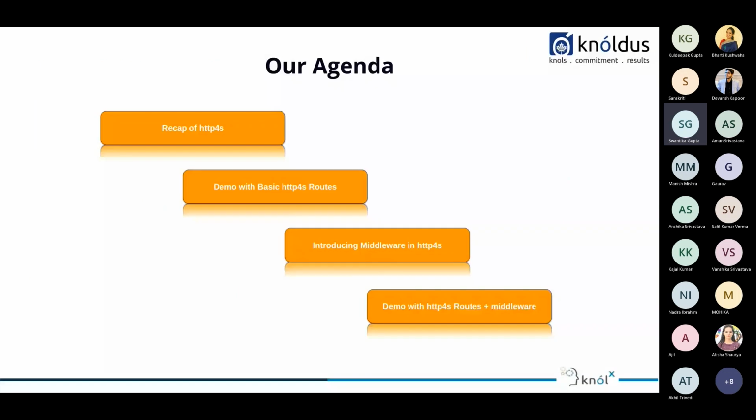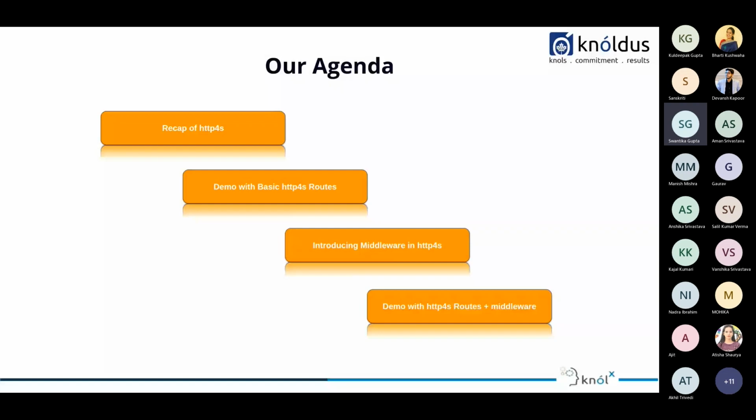Okay, so let's have a look at our agenda for today. We will be looking into majorly 4 topics. First of all, HTTP4s. As Kuldeepak mentioned, in last December 22, we had a session on HTTP4s where we looked into the basics and what can be done using HTTP4s. If you have attended the session, good. If not, no worries. We'll take about 5 or 7 minutes for a quick recap of what HTTP4s brings into the picture. It will be helpful in understanding the demo, which brings me to the second topic on our agenda, a demo using basic HTTP4s.